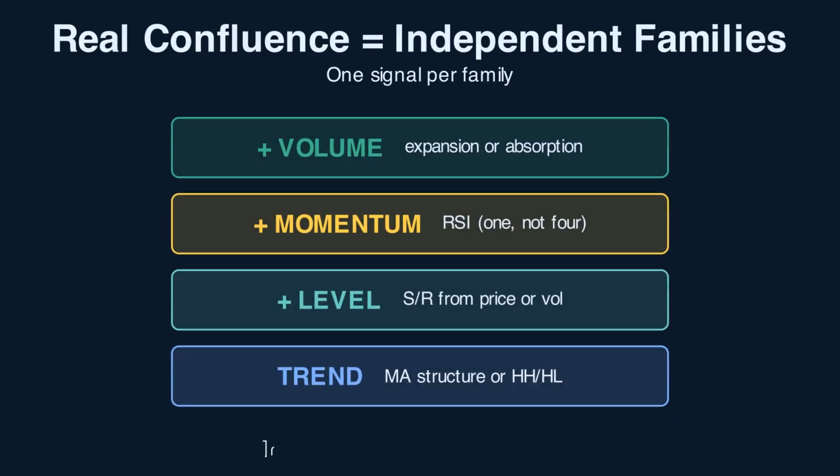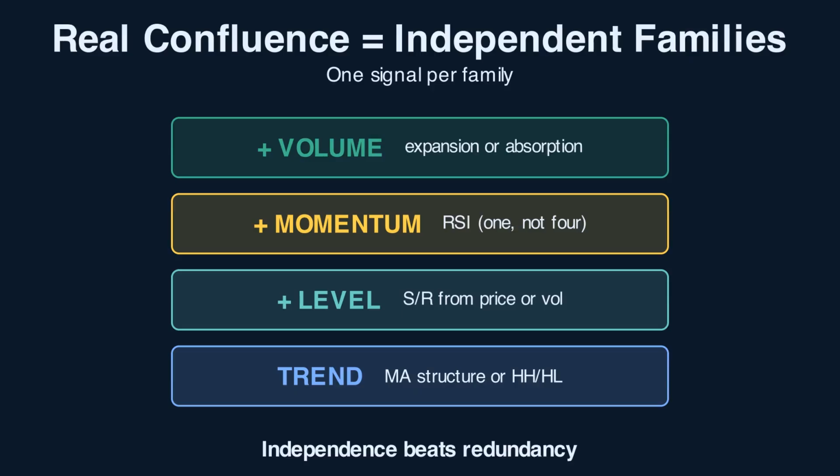There are four independent signal families: trend, moving average structure or higher high, higher low patterns; level, horizontal support and resistance from prior price or volume profile; momentum, RSI or MACD or stochastic. Pick one, not all of them; volume, expansion at the entry or absorption at the level. When you get one signal from each of these four families pointing the same direction, that's real confluence. They measure different things, so their agreement is independent confirmation.